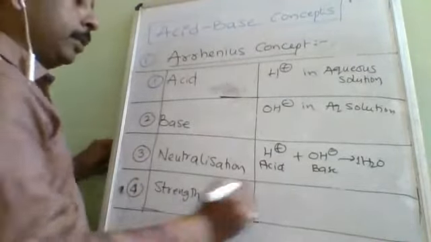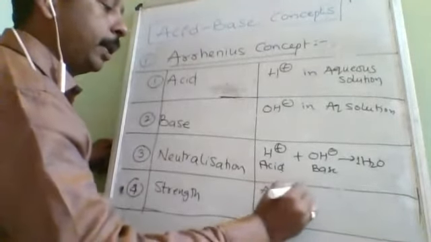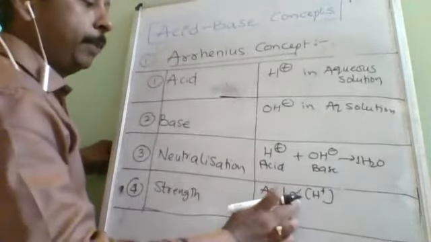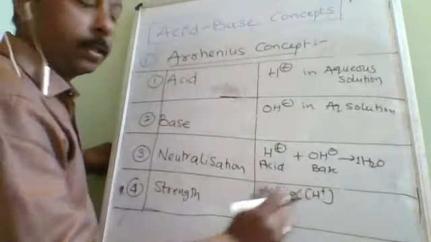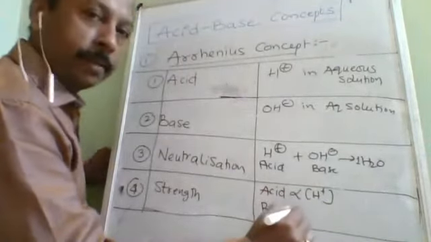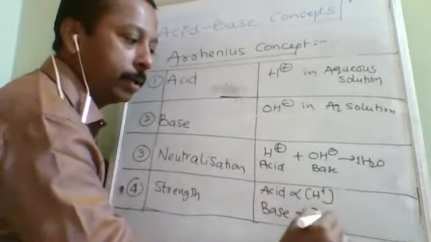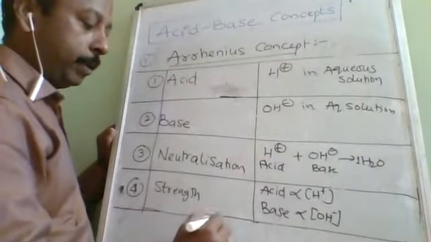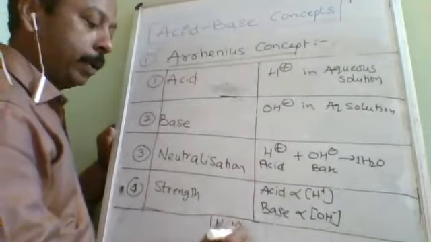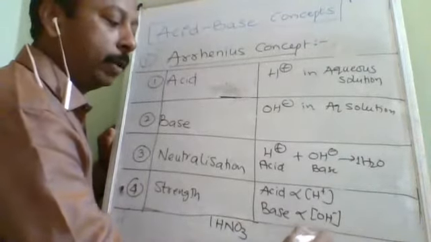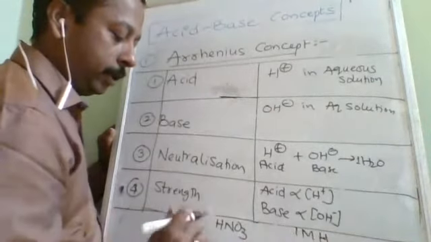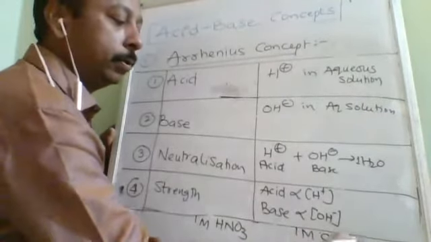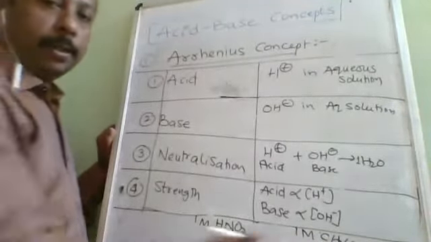Okay. Now strength. An acid is said to be a strong acid when it provides more quantity of H plus. Strength of acid is directly proportional to the concentration of H plus. Same way, strength of base is directly proportional to the concentration of OH minus provided by it. Now if I take an example of 1 molarity HNO3 and 1 molarity acetic acid, both are 1 molarity, so their concentration is fixed.